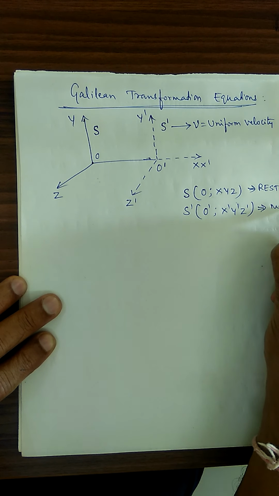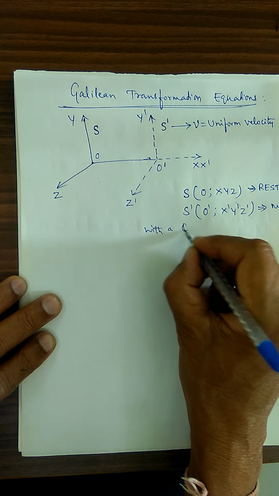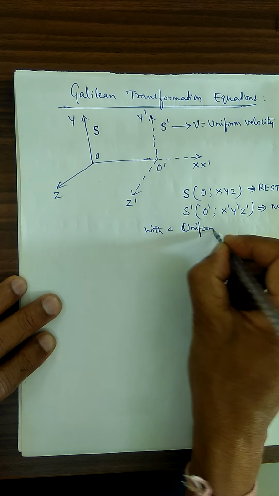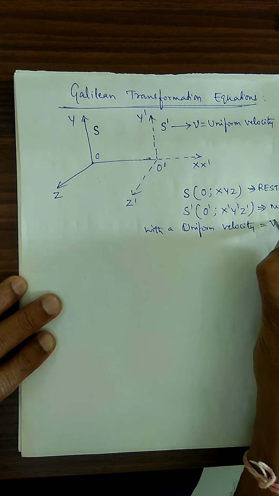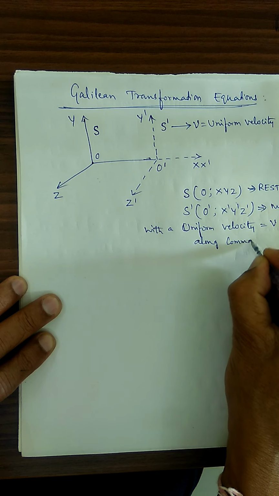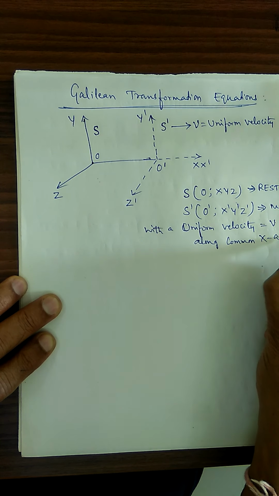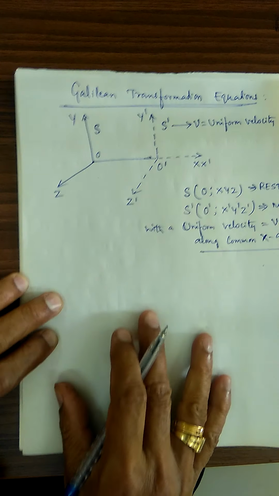It moves with a uniform velocity v along the common x-axis.